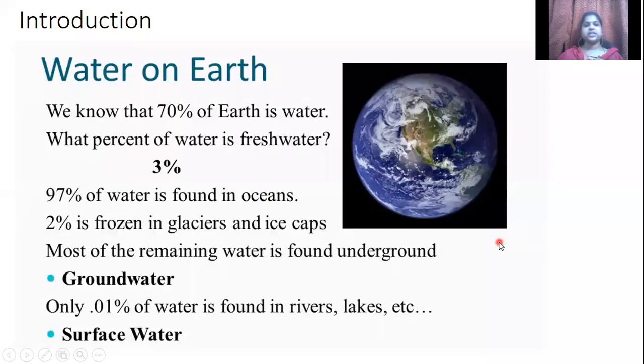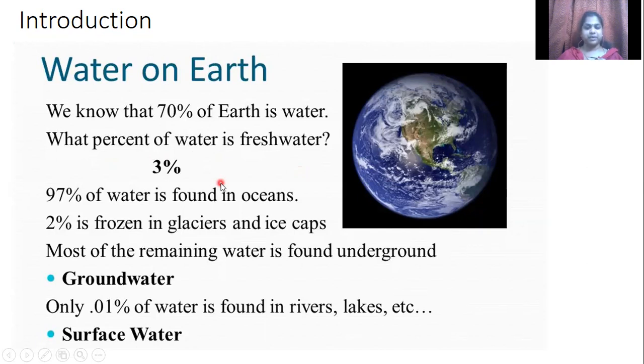Next is the introduction about water. As I was telling you, one of the questions is the distribution of water, right? So, water on earth. We know that the earth is made up of a majority of water, around 70% of the earth is water. And what is the percent of fresh water?